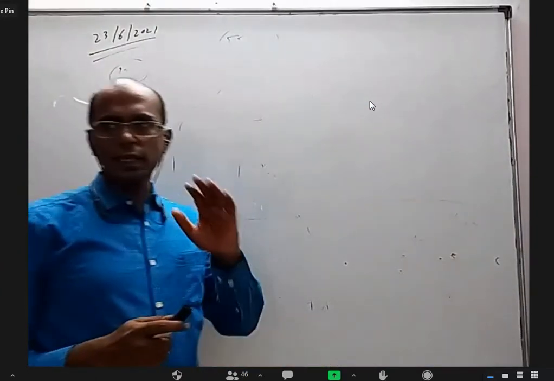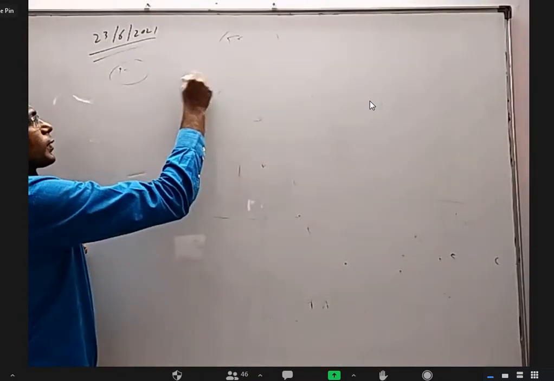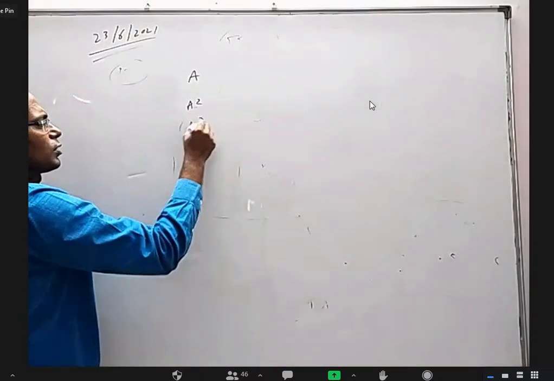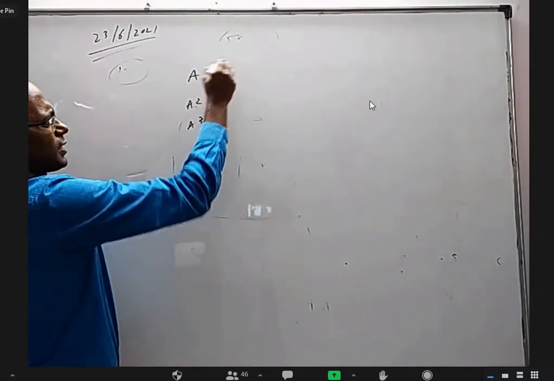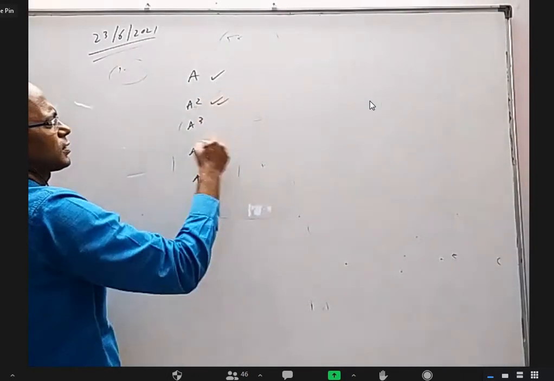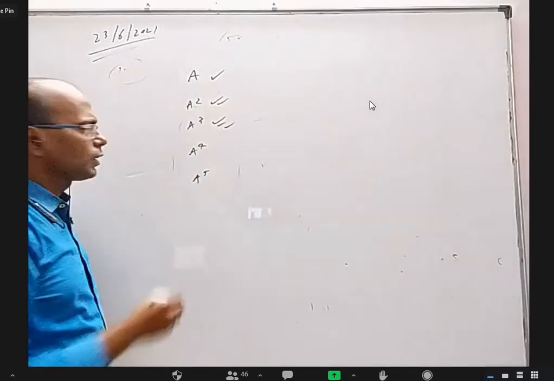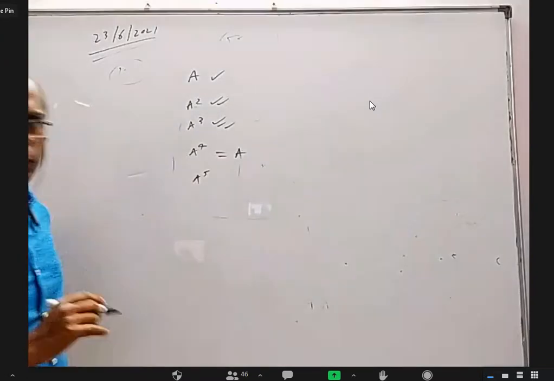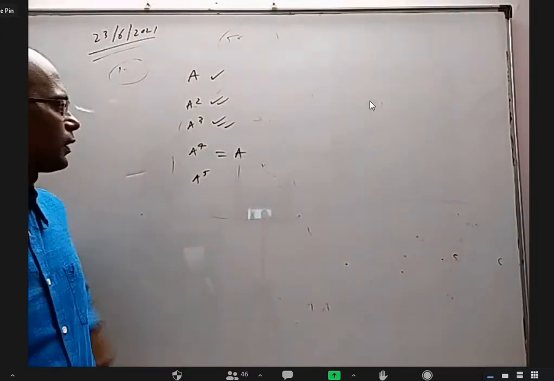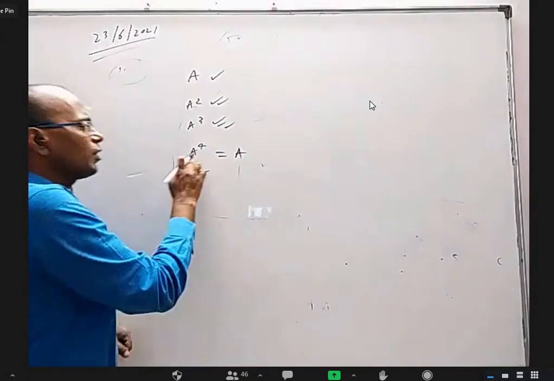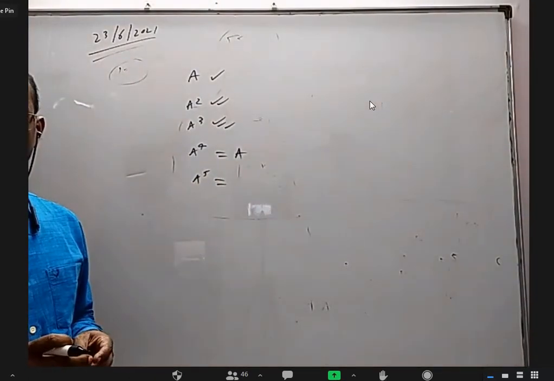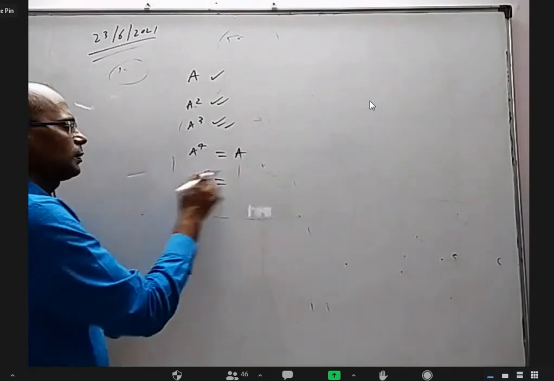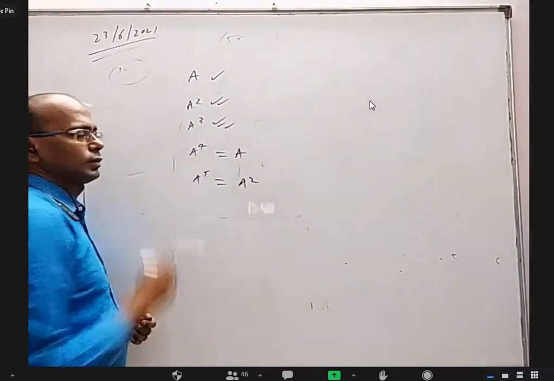Okay, let us say there is a matrix A. I found A square, I found A cube, I found A power 4, A power 5, like that. A is some matrix, A square is some other matrix, A cube is some other matrix. But let us say A power 4 came A itself somehow. It is quite possible. If A power 4 is A, can you tell me what A power 5 will be? Sir, some other matrix. Or A square. A square, sir.